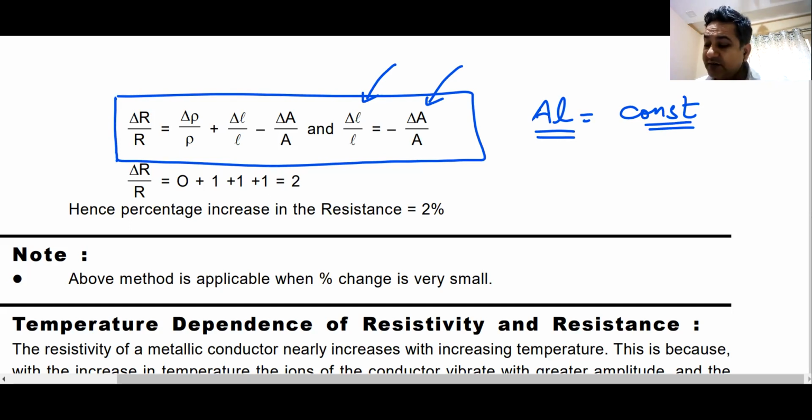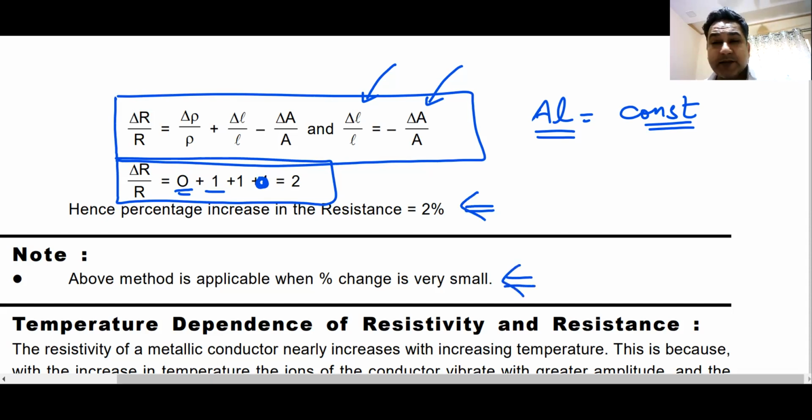Now, if you understand this, you can get the value of the change in resistance. That will be 0 because resistivity does not change. Plus 1, not plus 1. So the answer is 2%. But again, this is only applicable when the percentage change is very small. Do you understand this? Can I move ahead?